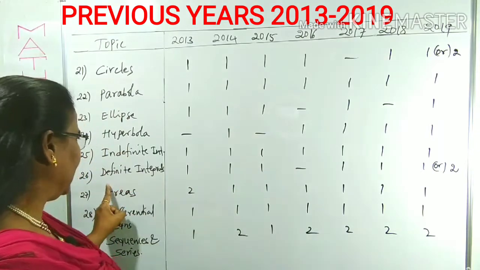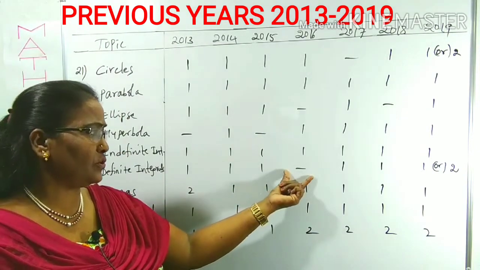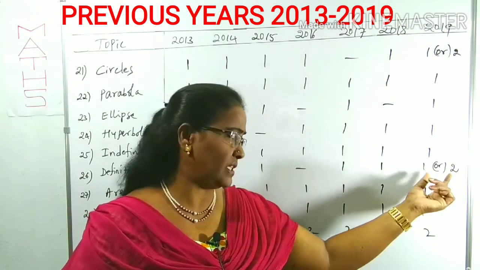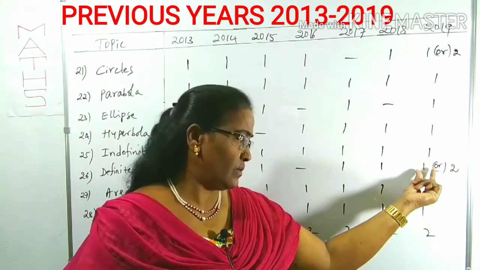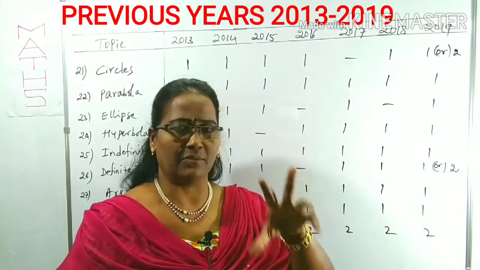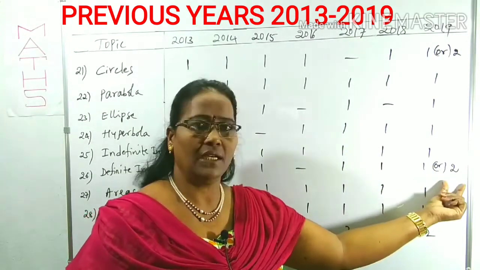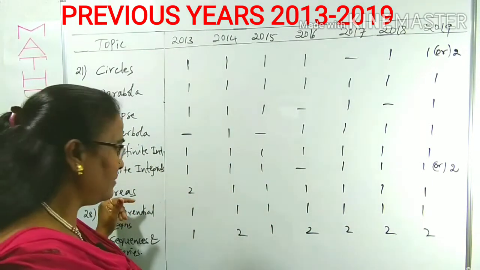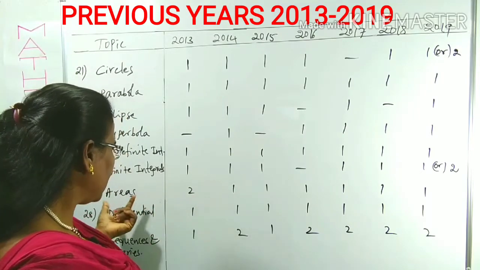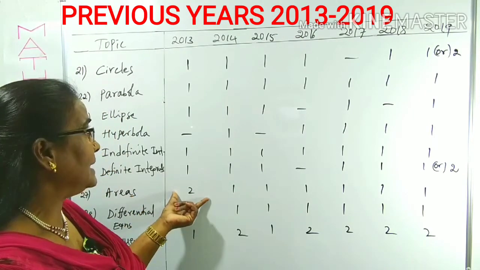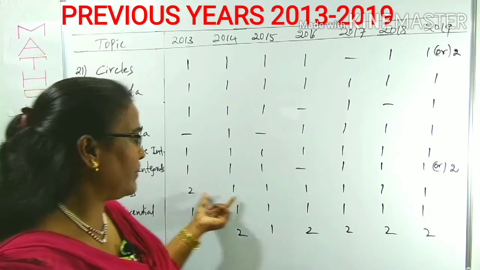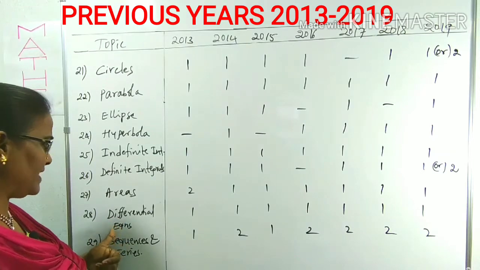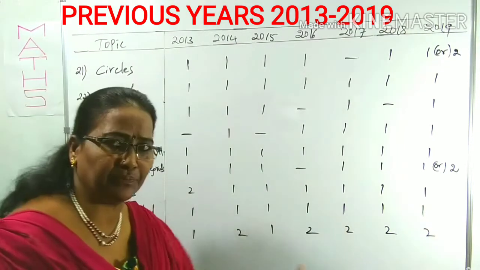question, except 2016, and in 2019 one or two questions. That means in some shift systems there may be one question, maybe in the morning shift or evening shift, whatever it may be, and he has given two questions in others. Now areas is part and parcel of definite integrals, an integral application. Areas: in 2013 two questions, and in the remaining years one question each year. Next, differential equations: each year one question.